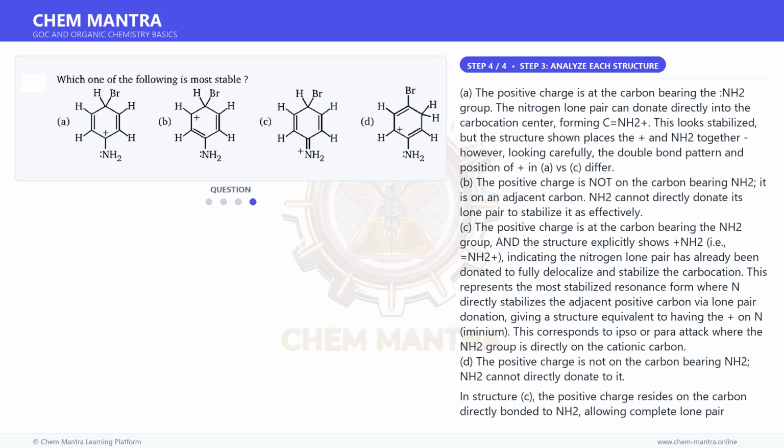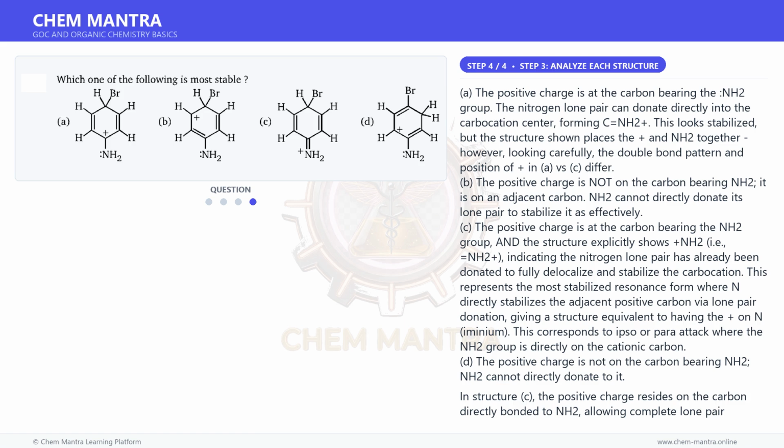A. The positive charge is at the carbon bearing the NH2 group. The nitrogen lone pair can donate directly into the carbocation center, forming C=NH2+. This looks stabilized, but the structure shown places the plus and NH2 together. However, looking carefully, the double bond pattern and position of plus in A versus C differ.